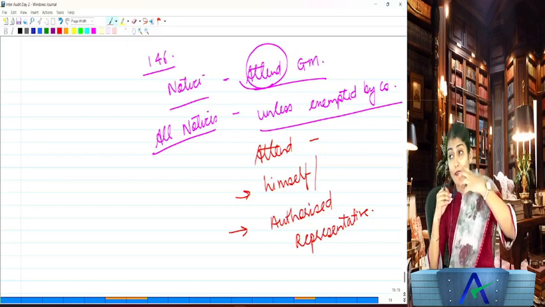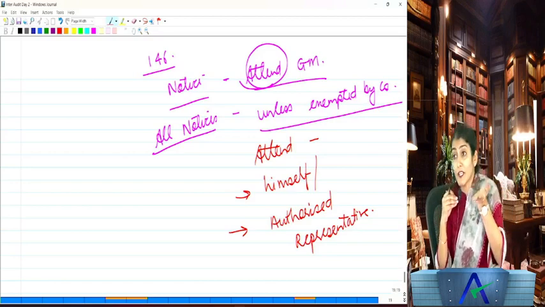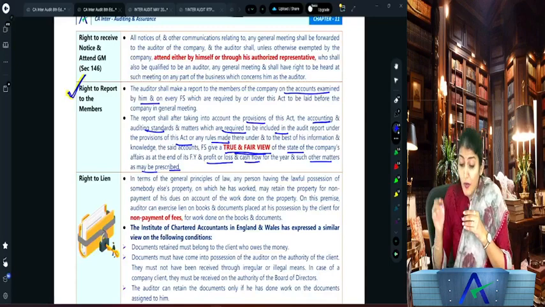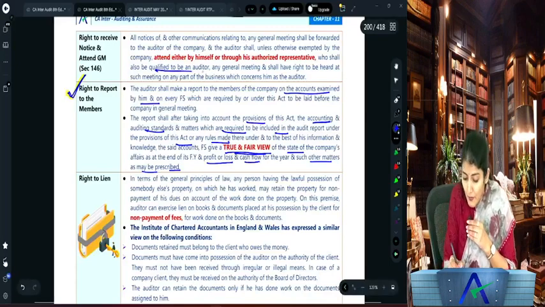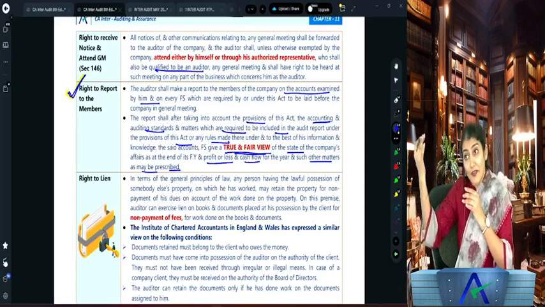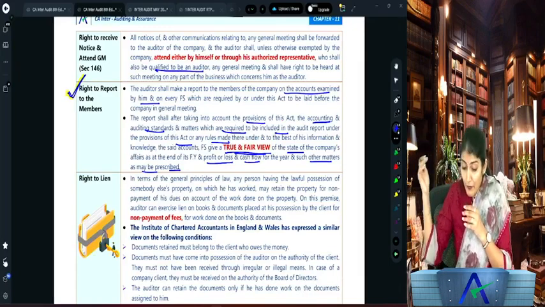No, but what does it say? Can the first year article go for attending the general meeting? No. Who can go to attend the general meeting on behalf of the auditor of the company? Any other person who is also qualified to act as an auditor. Right? So another partner of your firm, another chartered accountant in your firm, he may go for attending the general meeting.